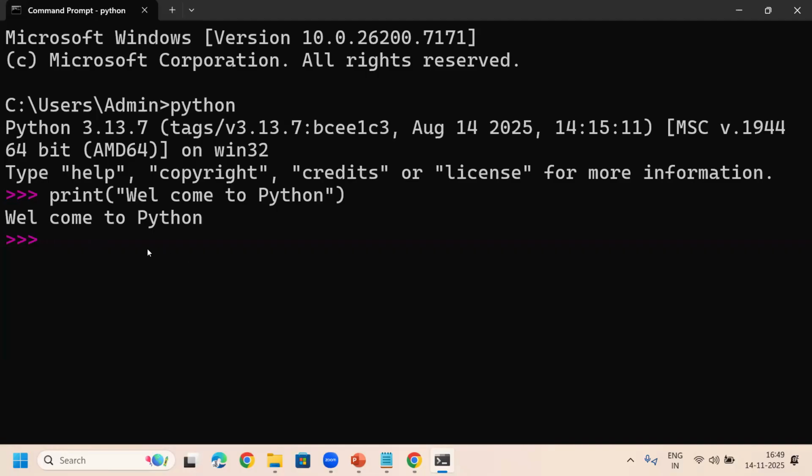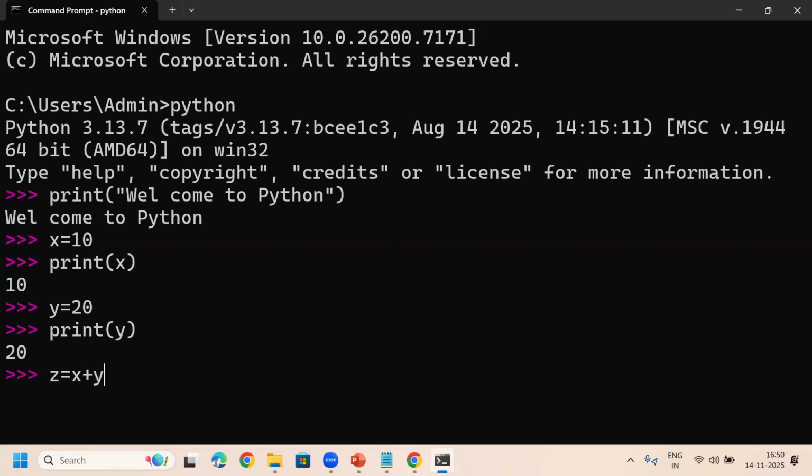So here, whatever you want, you can type. For example, x equal to 10. Print of x. Print of x means x is printed here. Like y equal to 20. Print of y. Then let's add these two values. z equal to x plus y. Print of z. Actually, this is called the Python shell.